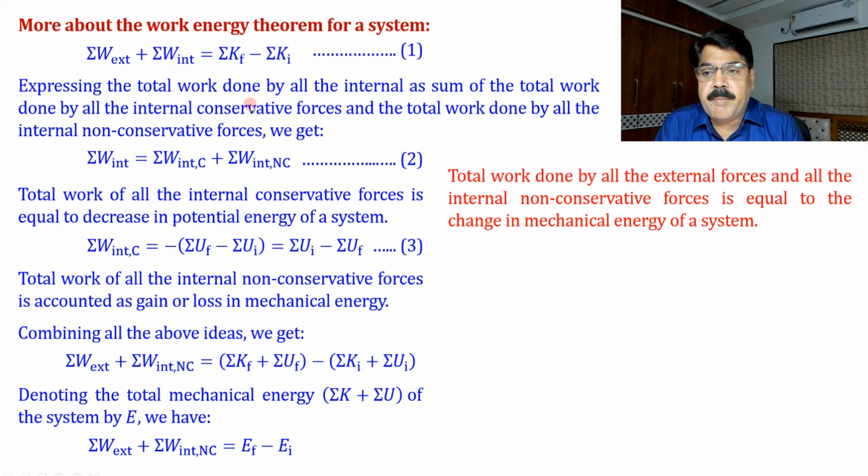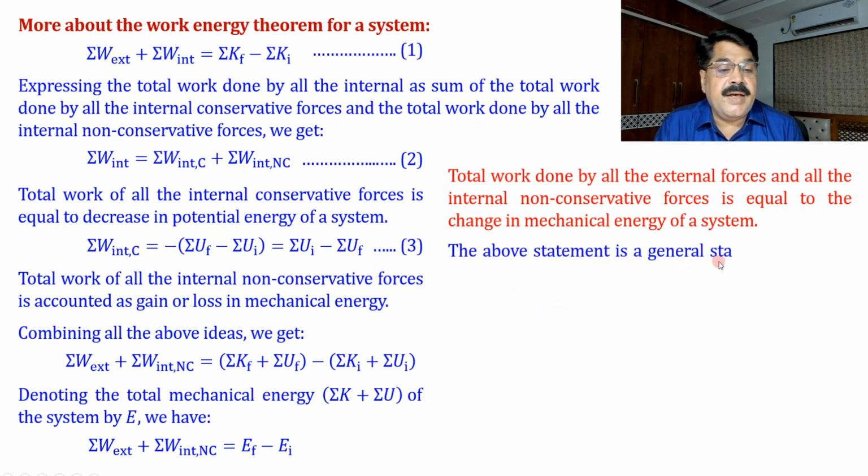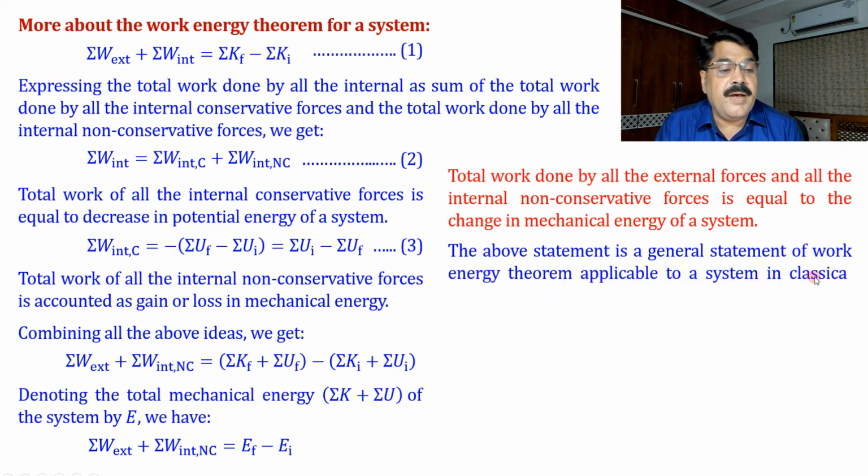Combining all these ideas we get this statement, which we refer to as the general work energy theorem. The above statement is a general statement of the work energy theorem applicable to a system in classical mechanics. Why classical mechanics? Because sometimes you might have heard about mass energy conversion. Such kind of process we are not including here.